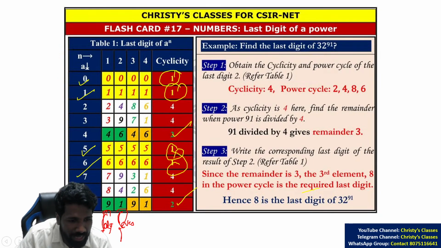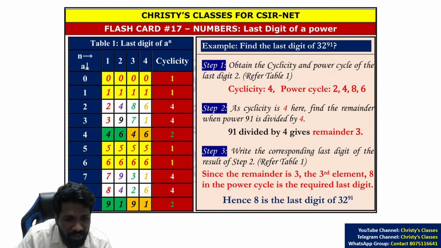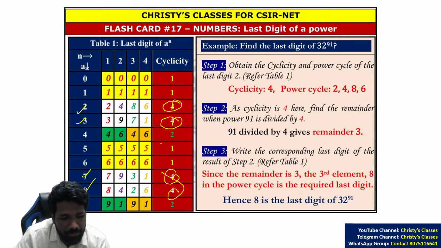But there are chances they ask the cyclicity 4 type. That is the little tricky one. For cyclicity 4 type, there are 4 elements: 2, 3, 7, 8 have cyclicity 4. This I am not repeating. I have taken it in detail in the previous session. Go through that. This flashcard explains that also.